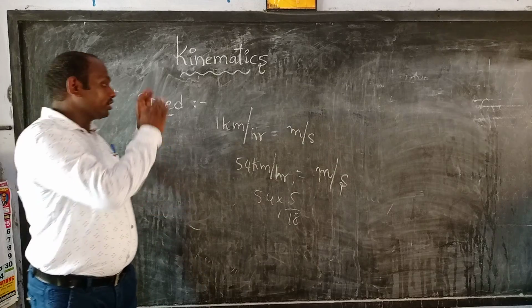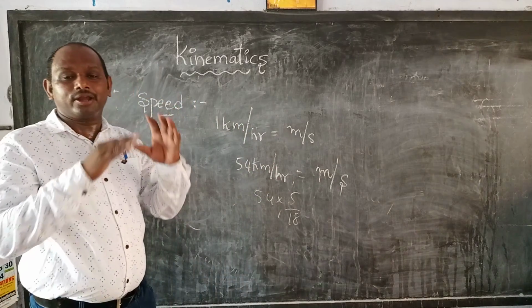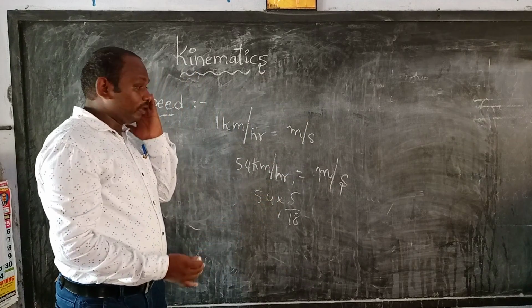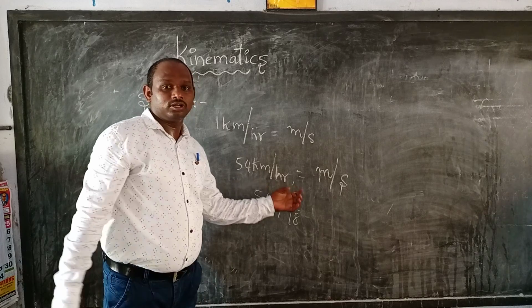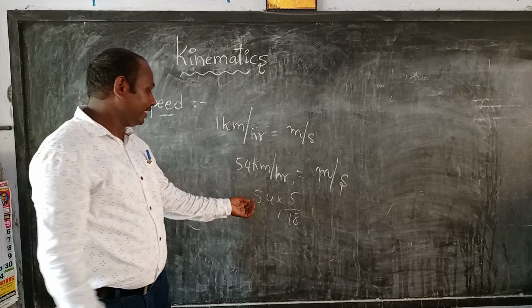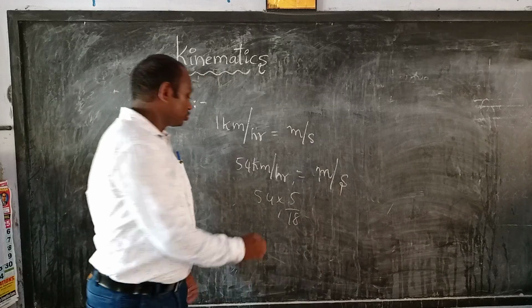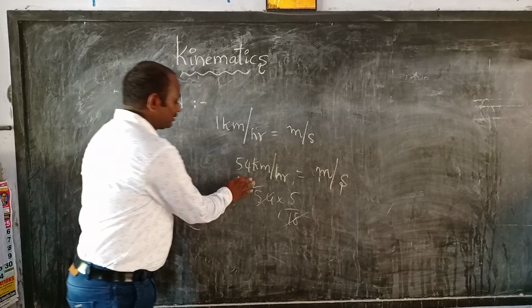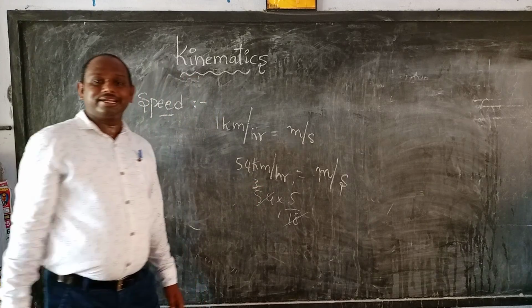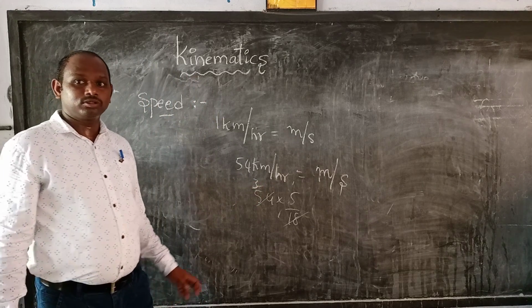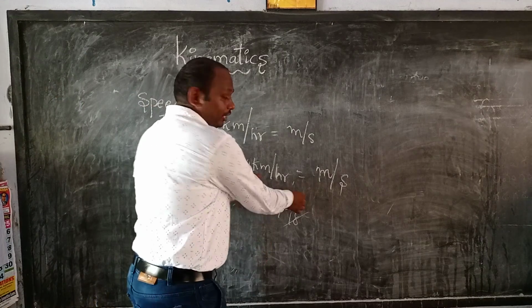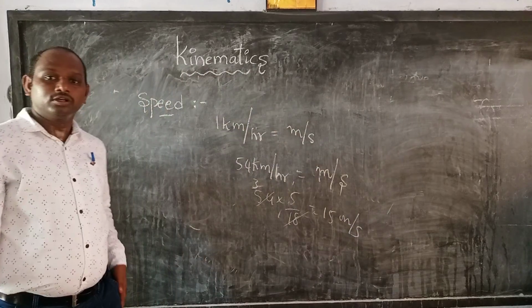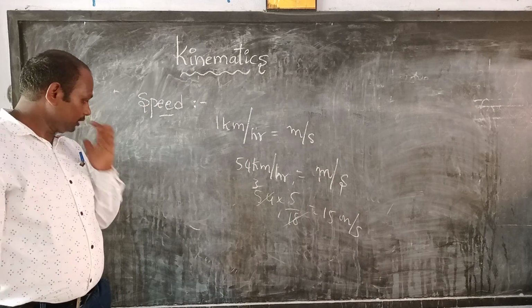54 into 5 by 18. How many times will it cancel? 3 times will be cancelled. 3 into 5, how much? 15 meter per second.